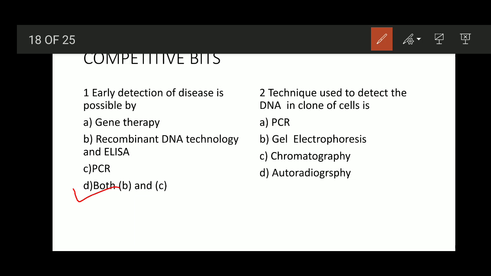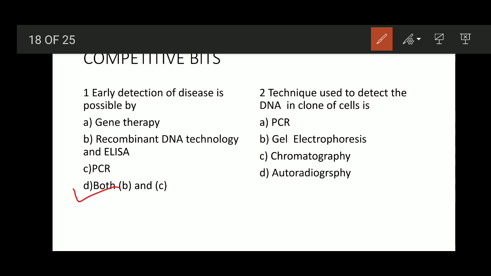Gel electrophoresis, option B, is used for separation and isolation of the DNA fragments. So, it is a separation technique. And option C, chromatography, is going to purify the sample. It is going to separate the two closely related substances, and hence it is a purification technique.